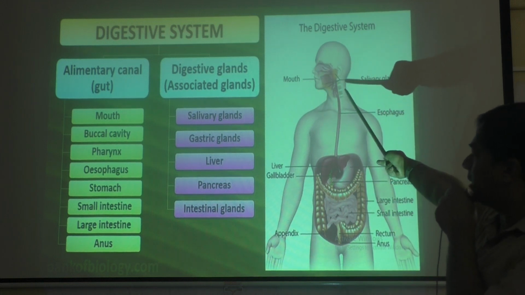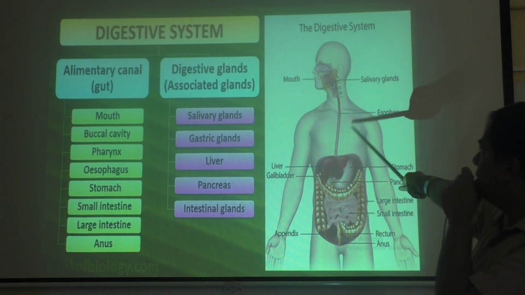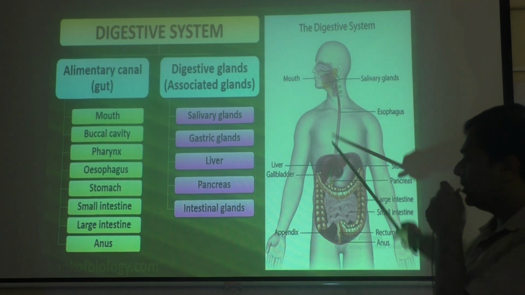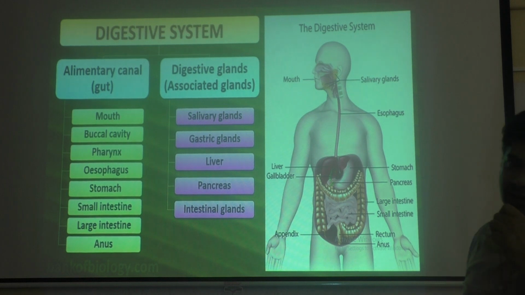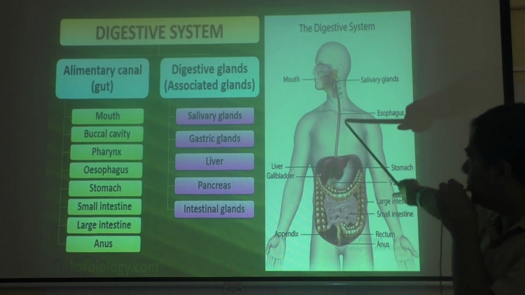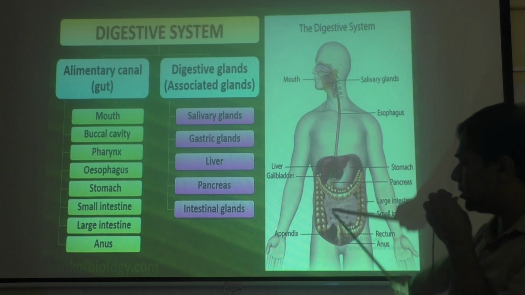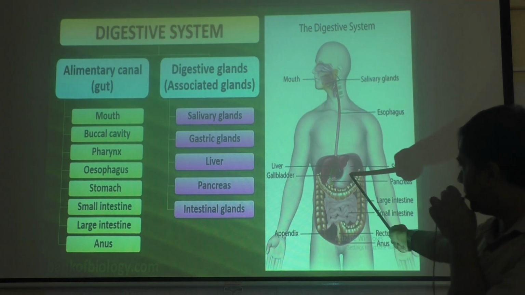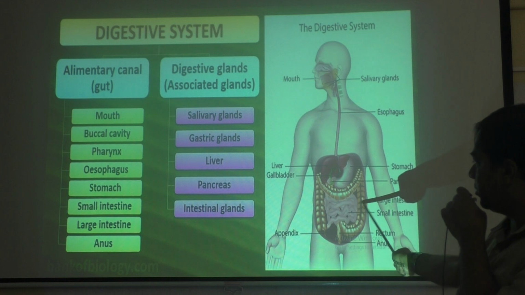Then there is the buccal cavity, that is in the neck portion, throat. Then there is the pharynx. Then the esophagus is there, that is a long tube. In Kannada we call it annanala. Food pipe in English. It is also called esophagus. Then food passes through this. Then it comes to a structure, that is the stomach. That's why they are showing the stomach there. Then the stomach continues as the small intestine, which is a highly coiled structure.